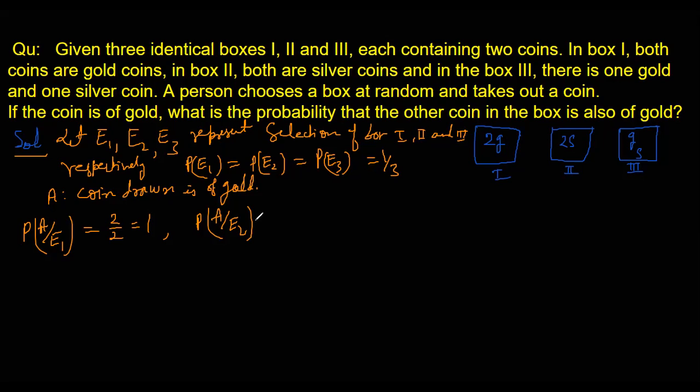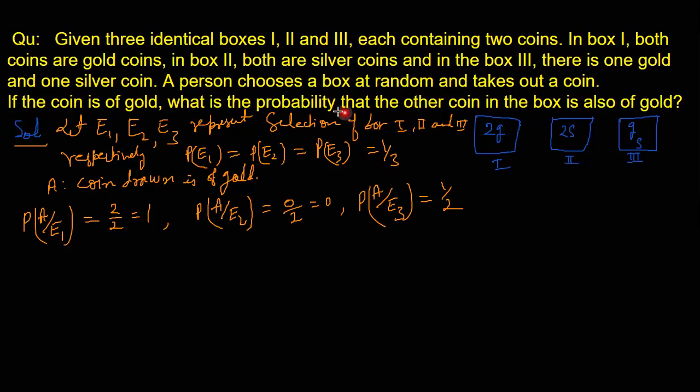In this, we do not find any gold coin. So there are 0 gold coins, 0 by 2, so it's 0. What is PA by E3? Coin drawn is a gold from this one. So there we see one coin is of gold. There are total two coins. So 1 by 2.